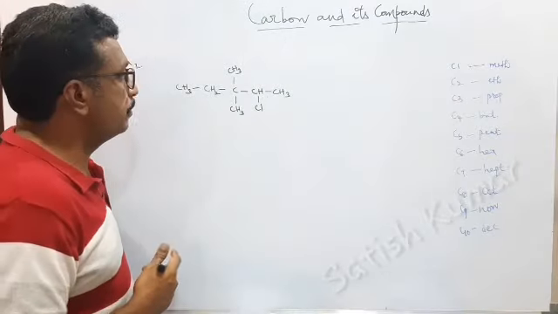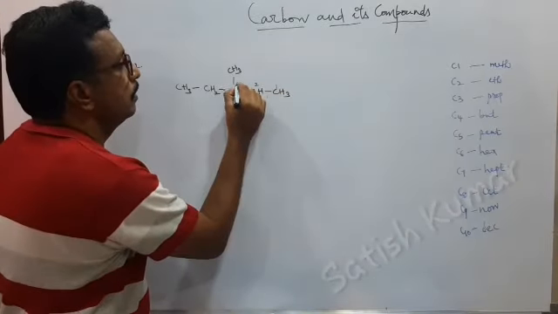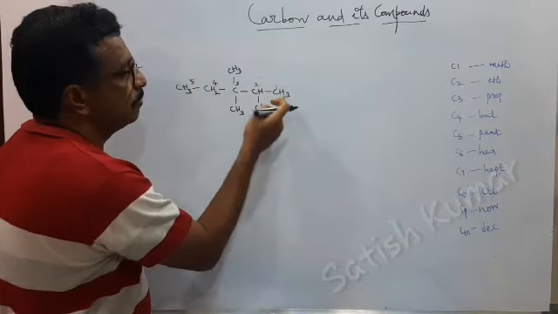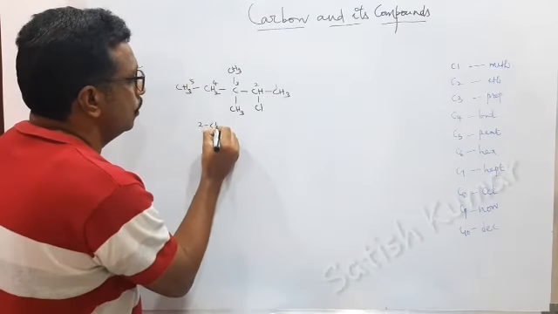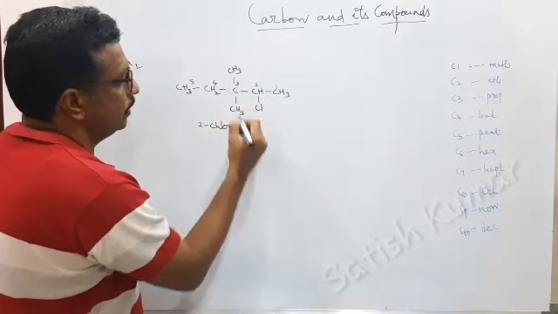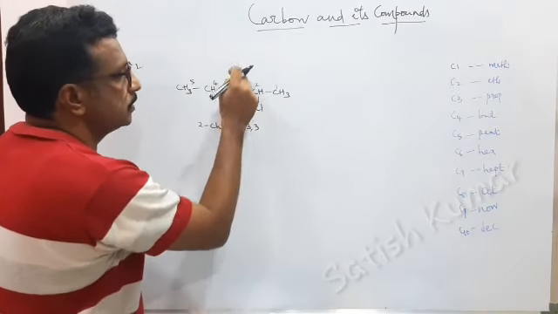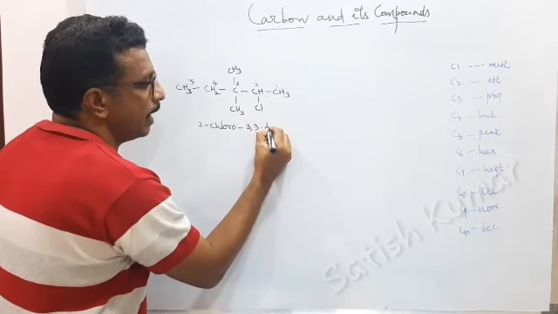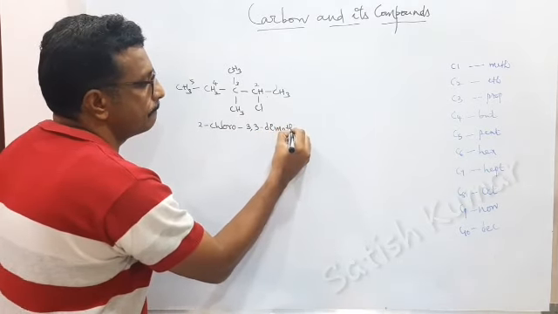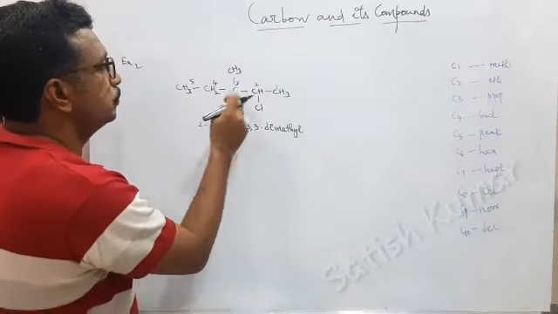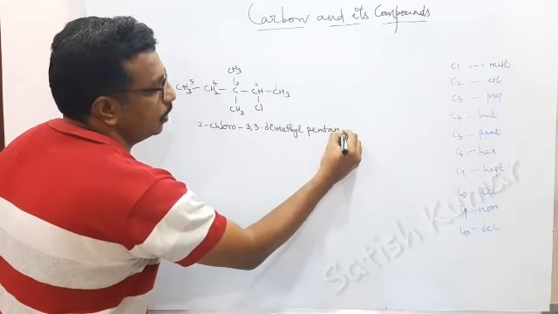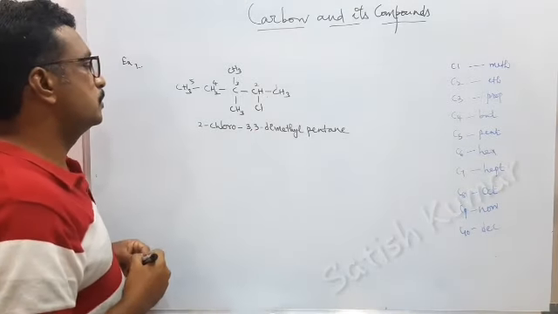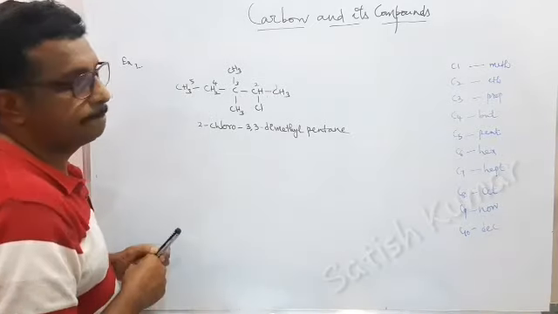This is the next example. So numbering should be from here. You can check why I am numbering from here and not from the other side. This is chlorine, this is methyl, and C comes first. I have to write 2-chloro, and here 3,3. How many methyls are there? Two, so there should be dimethyl. 1, 2, 3, 4, 5. C5 means it is pent, and only hydrocarbon. So this is 2-chloro-3,3-dimethylpentane.